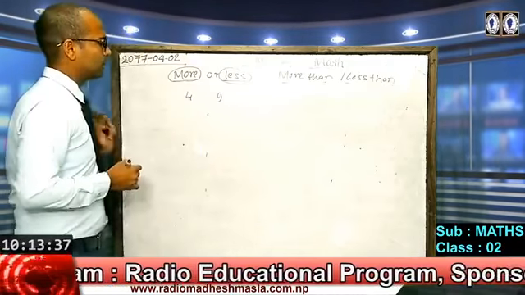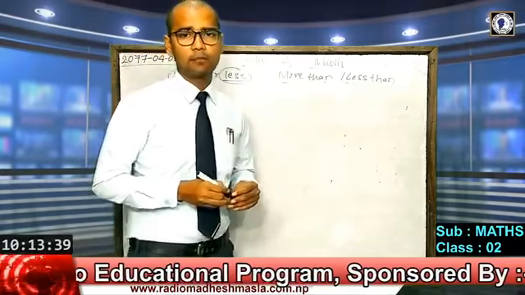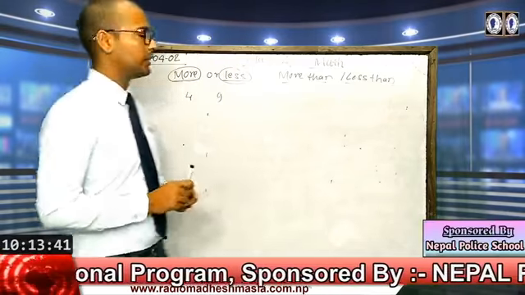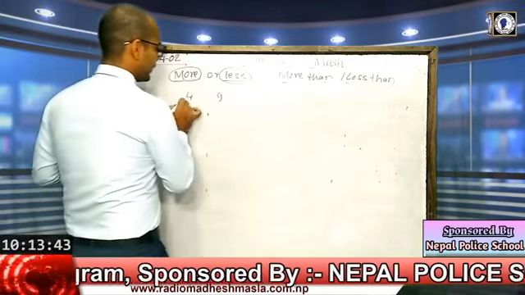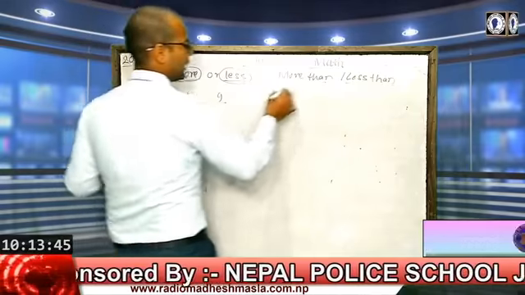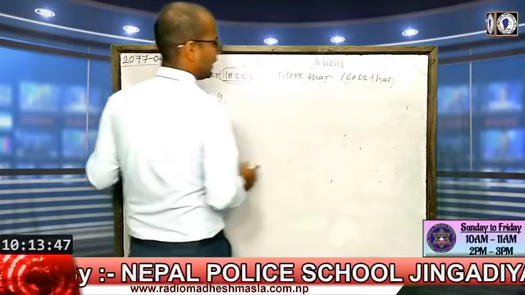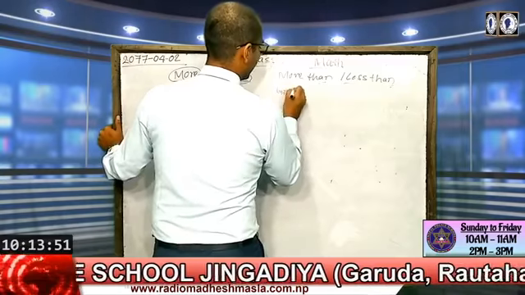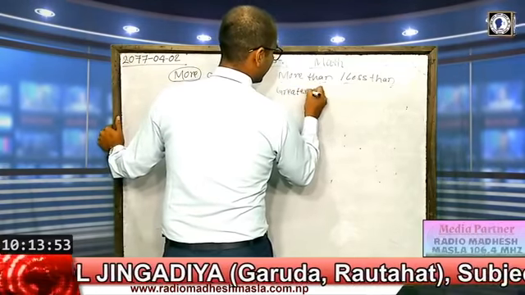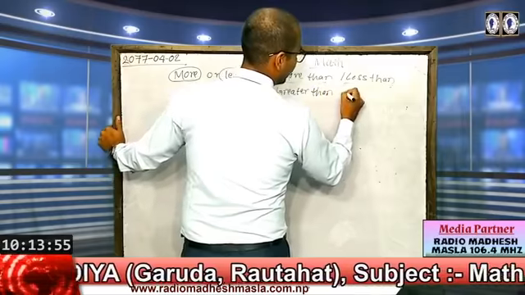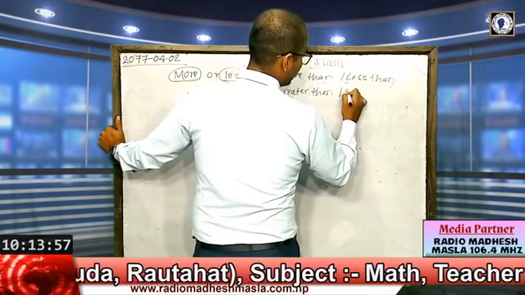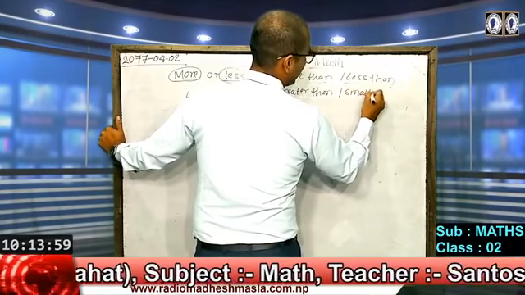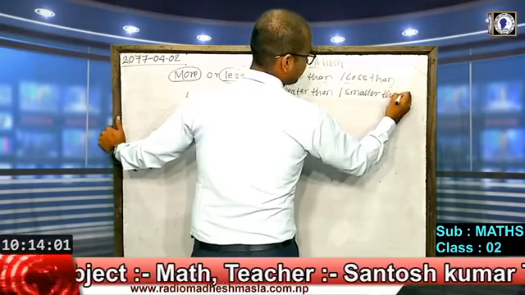Let's start with the one digit numbers. Here, to identify which one is more than and which one is less than, we can also say greater than or smaller than or less than.